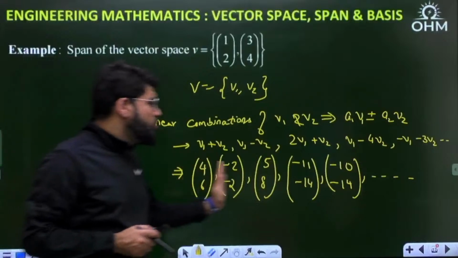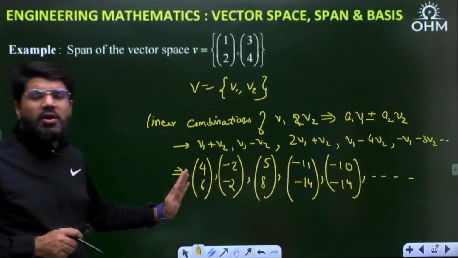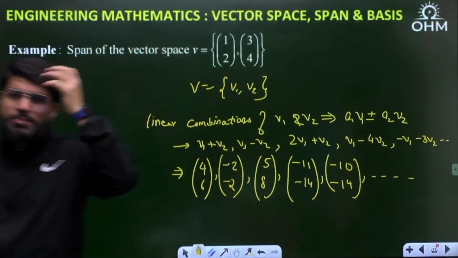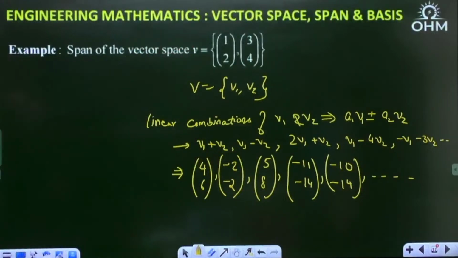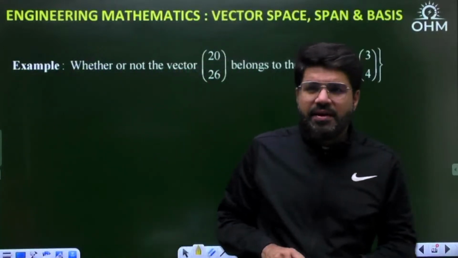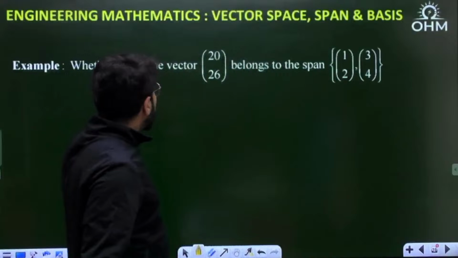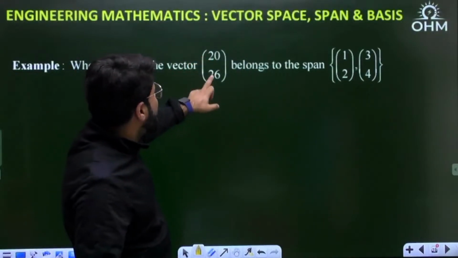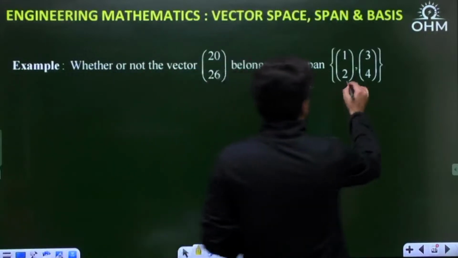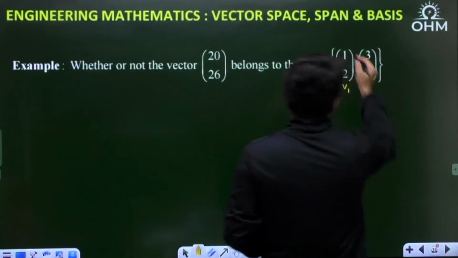So what I want to show you is that all of these vectors will come in the span of the vector space v1, v2. They span this given vector space. Now, a random check here: whether or not the given vector (20, 26) belongs to the span of v1, v2. Same two vectors I have taken.